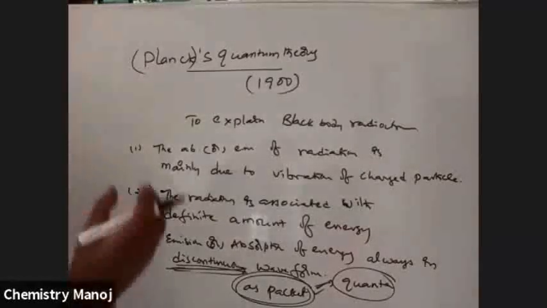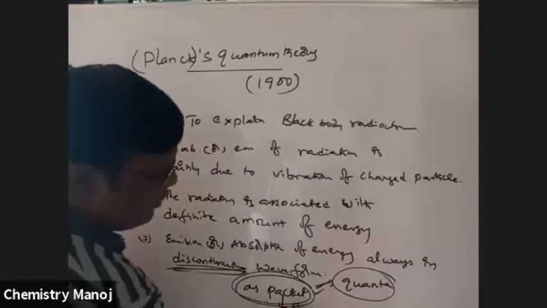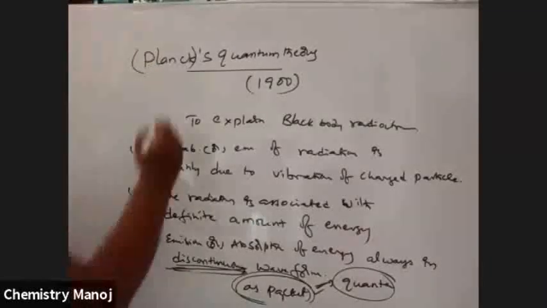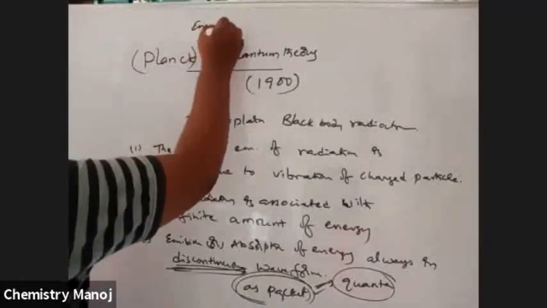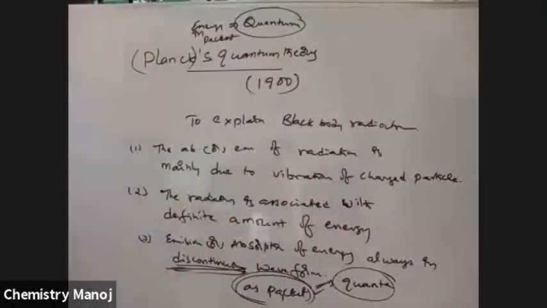Each packet has a certain amount of energy, and the energy present in it is called quantum energy. Energy in a packet is called quantum.